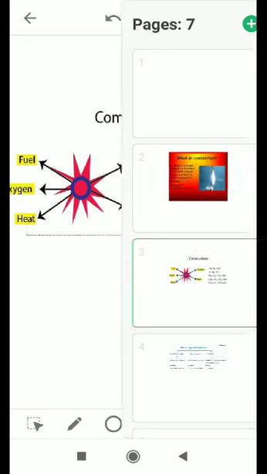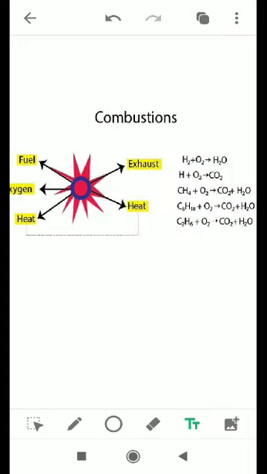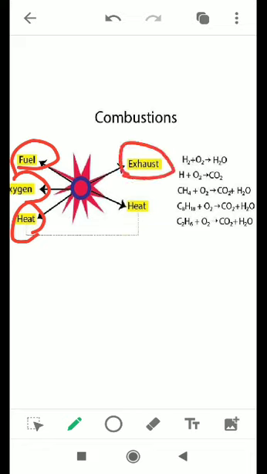In combustion, what happens? A fuel or a combustible substance burns. For burning it requires some heat, or some optimum temperature, or you can say ignition temperature. And in the presence of oxygen, that fuel starts burning. And what does it give? It gives exhaust. Exhaust is the smoke.